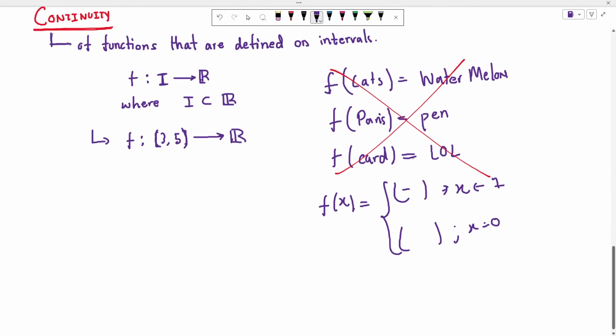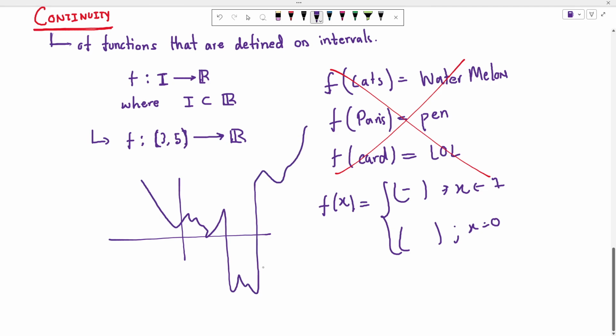And then he gave me a notion of continuity, which is something that we are going to formalize now. The notion of continuity that he gave me was, if you can draw that function without lifting your pencil, then it is continuous. So if this is my function, this is my R2, and if I can draw it without lifting my pen, no matter how weird this looks, this is continuous.